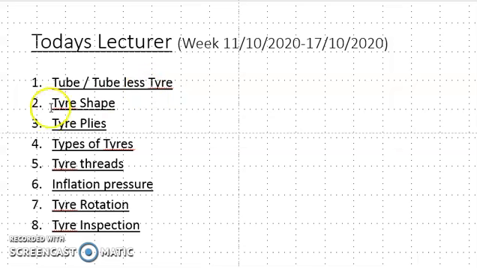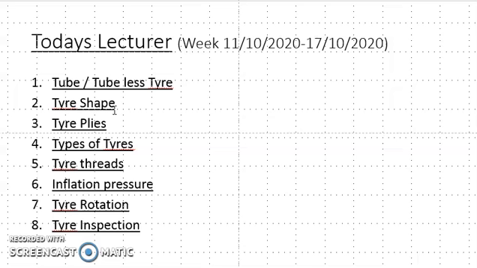We also have to learn the tire shape, and how the manufacturer specifies the tire. We have to use the aspect ratio. We are going to learn the term aspect ratio, and how the shape affects the performance of the tire.